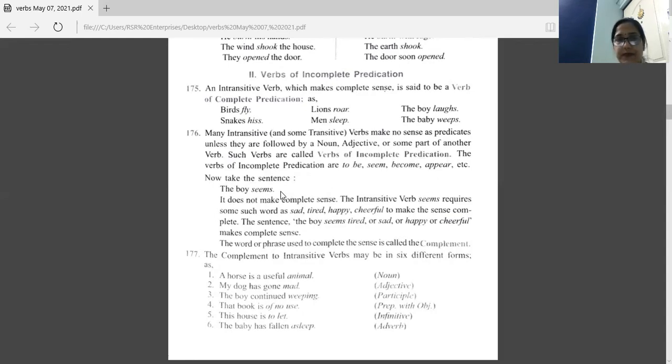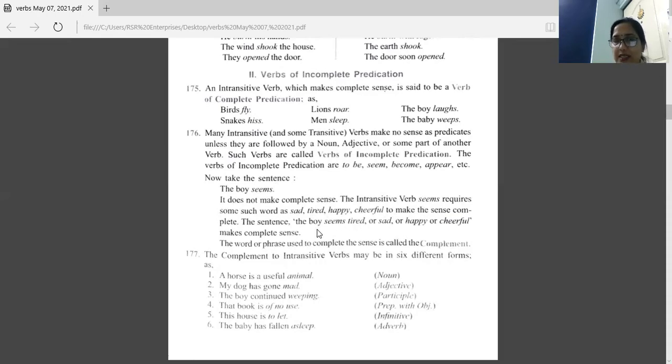Now let's see the sentence. The boy seems. The last word is seems, and it is a verb. And this sentence is not giving a proper meaning. So to complete the meaning of the sentence, we need some other words. It does not make complete sense. The intransitive verb seems requires such words as sad, tired, happy, cheerful to make the sense complete. The sentence: the boy seems tired.